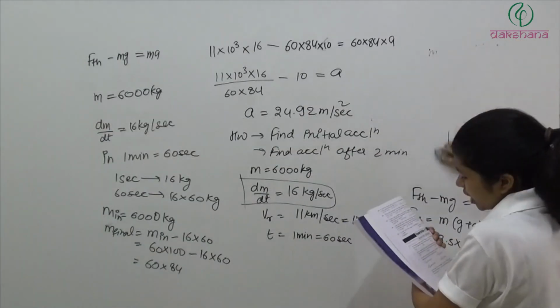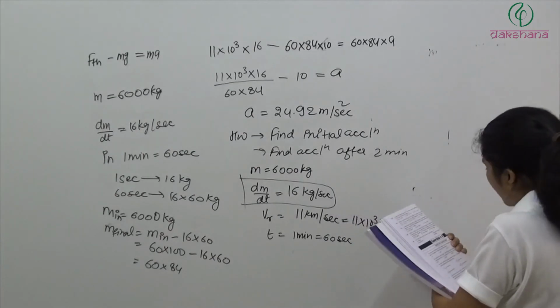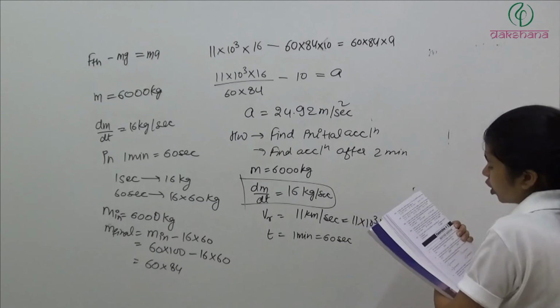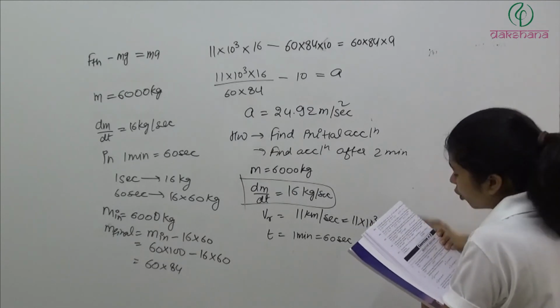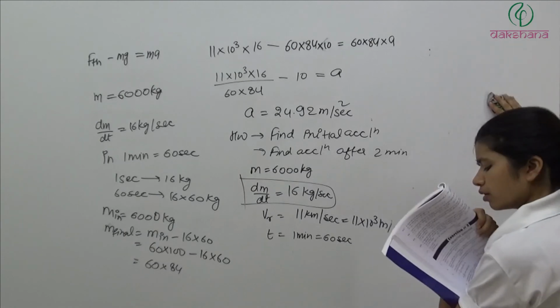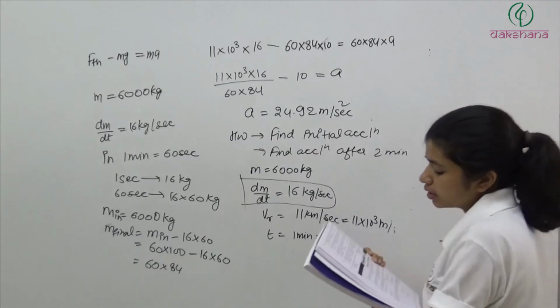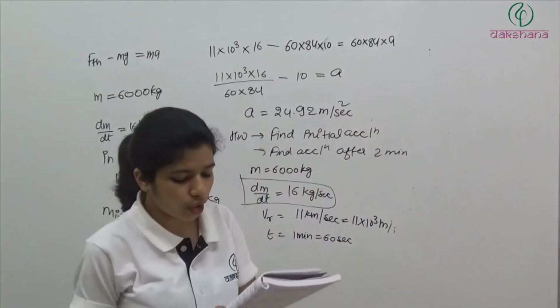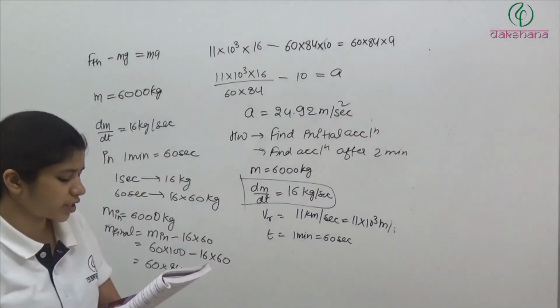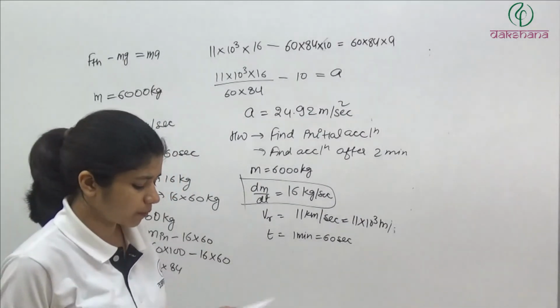Now next question: a 6000 kg rocket is set for vertical firing. If the exhaust speed is 1000 meter per second, how much gas must be ejected each second to supply the thrust needed to give the rocket an initial upward acceleration of 20 meter per second square? Consider g is equal to 9.8.